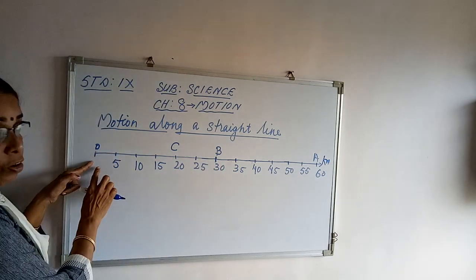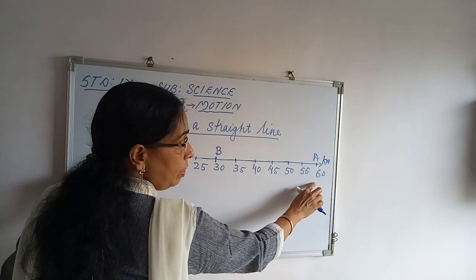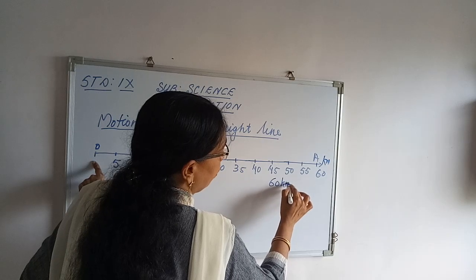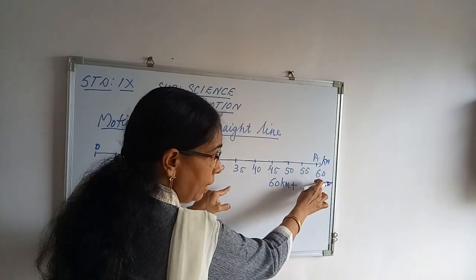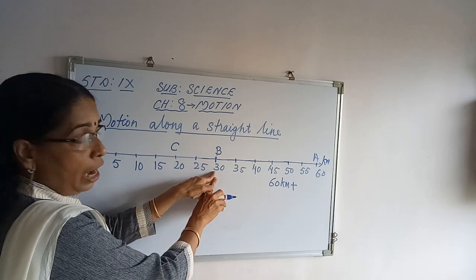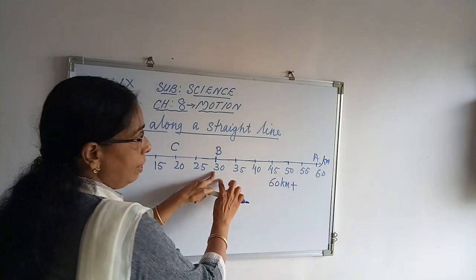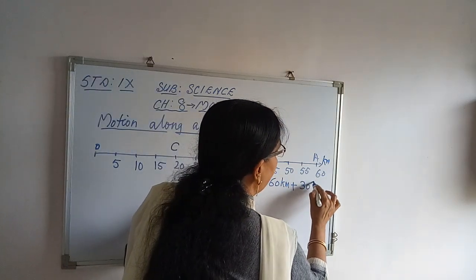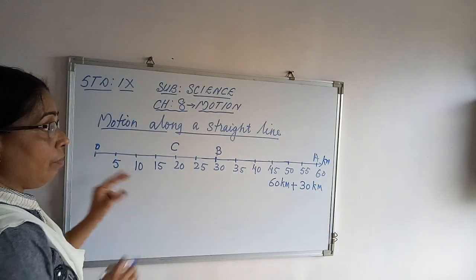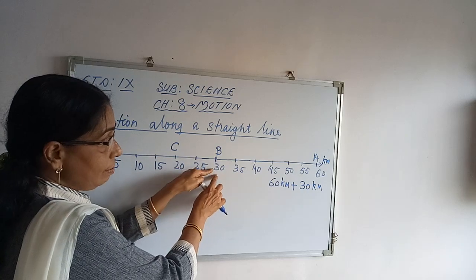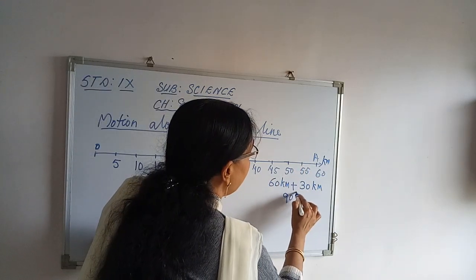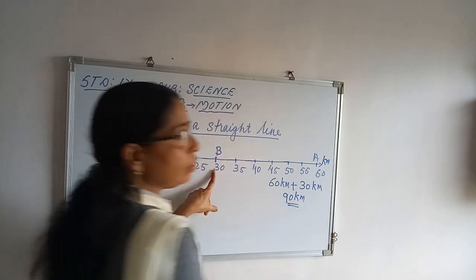Then it moves back and reaches the point B. First it travelled from O to A, that is 60 kilometers. Then from there it moves back and reaches the point B. How much is travelled? 60 minus 30, that is 30 kilometers. Clear to you? So the total path travelled by the object when it reaches the point B after going to A is 90 kilometers.